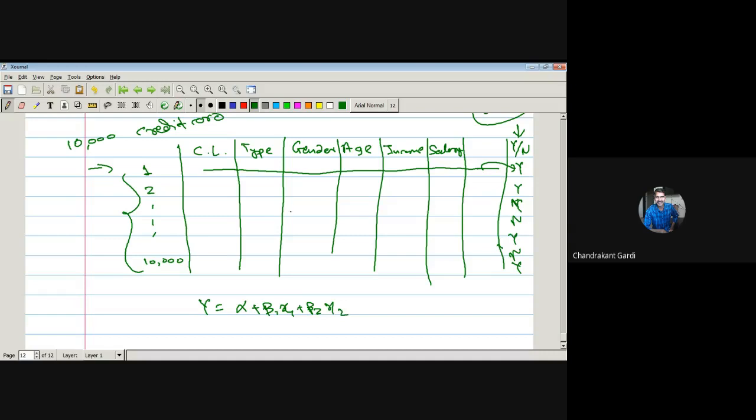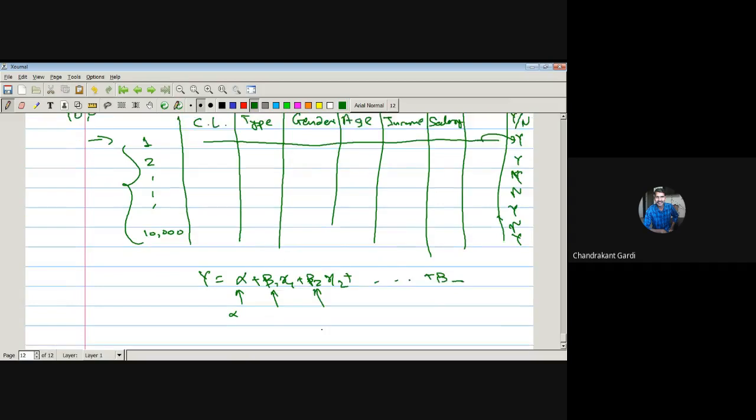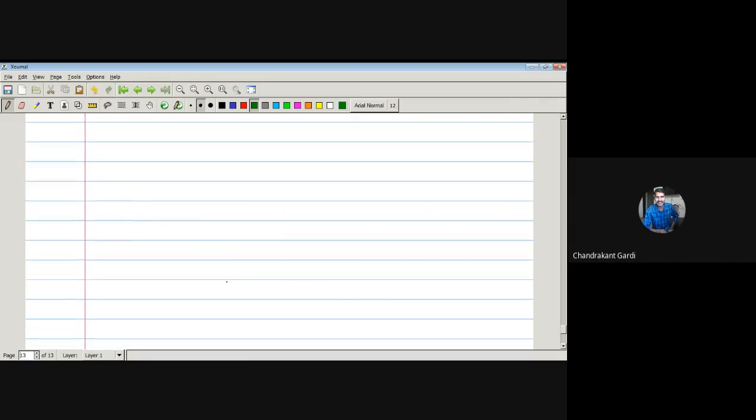Here there are some qualitative characters also, so it won't be a regular regression kind of model, but for simplicity we take it like this. Based on this entire data of 10,000 entries, we will train this model. By training, alpha will be estimated, beta 1 will be estimated. Let me give you a brief idea about training.